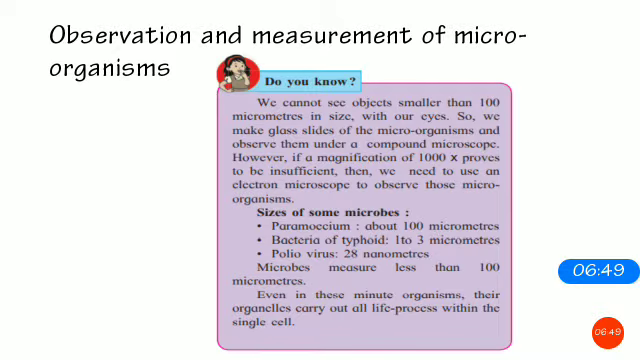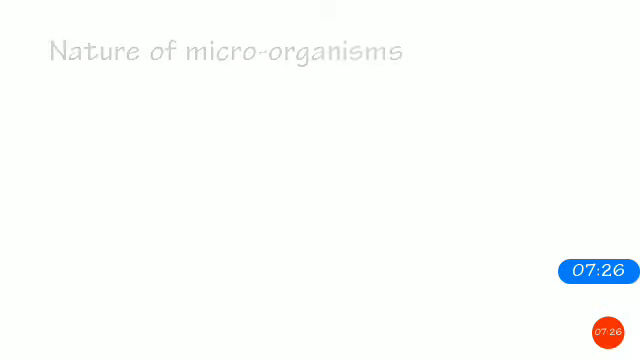Okay, now sizes of some microorganisms. Paramecium is 100 micrometers. Basically you have meters, centimeters, millimeters. So over here we use the unit micrometers. Bacteria of typhoid is 1 to 3 micrometers, and poliovirus is 28 nanometers. Microbes measure less than 100 micrometers. So you can imagine how small these microorganisms are, and even in these minute organisms, their organelles carry out all life processes within the single cell. So over here we have seen how small they are.